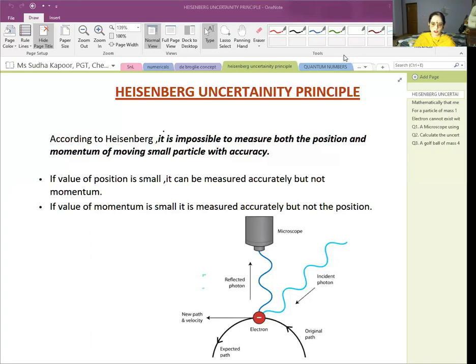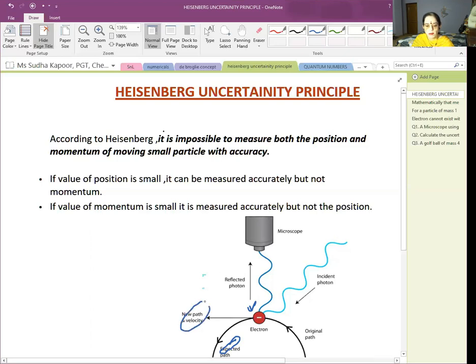Let us see the diagram also. We can see that the electron is moving in a fixed original path. But now when it is struck by a photon, it is such a small particle that it gets displaced by the incident photon. So the expected path becomes different as compared to the new path. So in that case, the position cannot be calculated accurately.